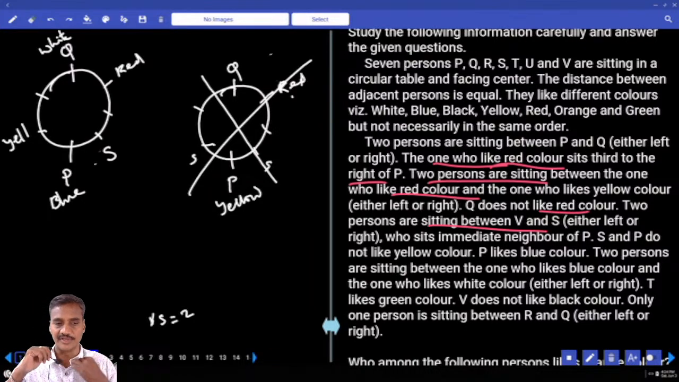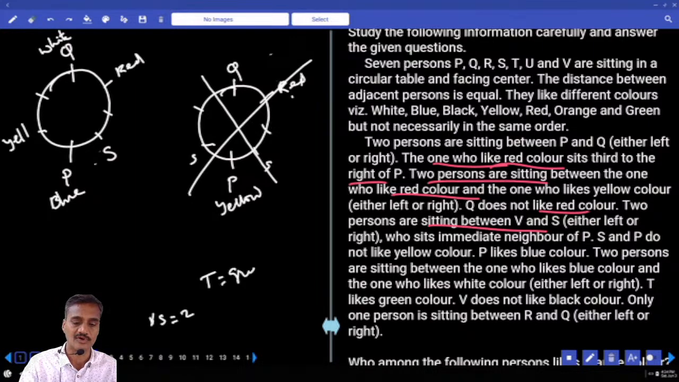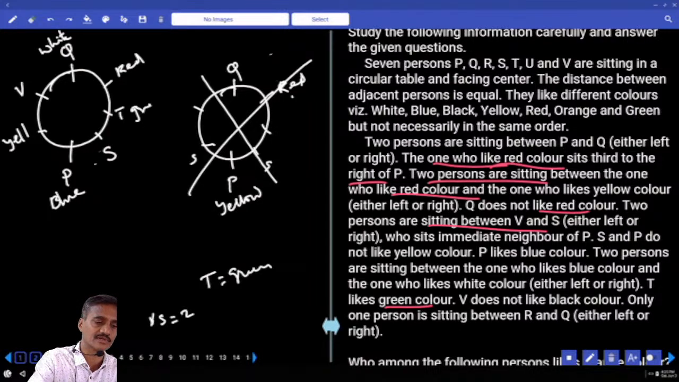And T likes green color. Now between V and S, there must be exactly 2 people. Now 2 people between V and S, V is here, isn't it? And S and P do not like yellow. And next one, T likes green color. As T likes green color, and V does not like black color, S must like black color.